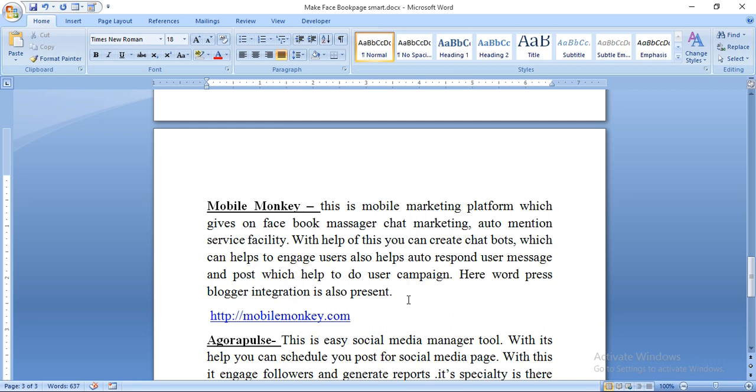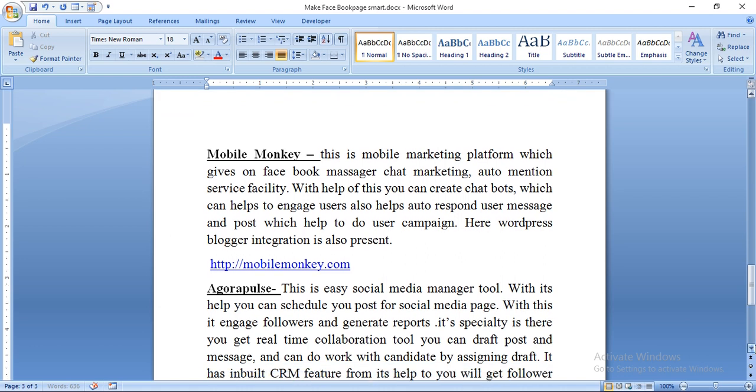Here WordPress and blogger integration is also present. So it gives you the ability to create a chatbot and can help to engage users, and you can post your message here, and the WordPress and blogger facility is there, so you can use that on MobileMonkey.